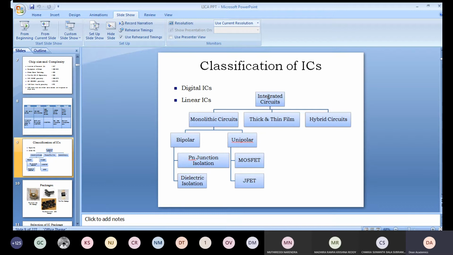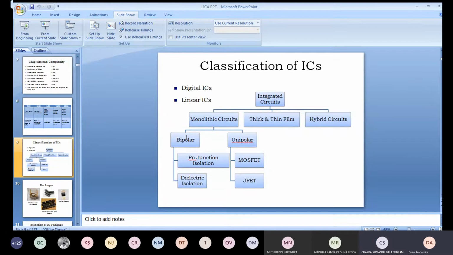These integrated circuits are manufactured using different process techniques: monolithic circuits, thick and thin film, and hybrid circuits. We'll see about those later. In monolithic, we have bipolar and unipolar devices. What is a bipolar device? Is your BJT a bipolar or unipolar device?